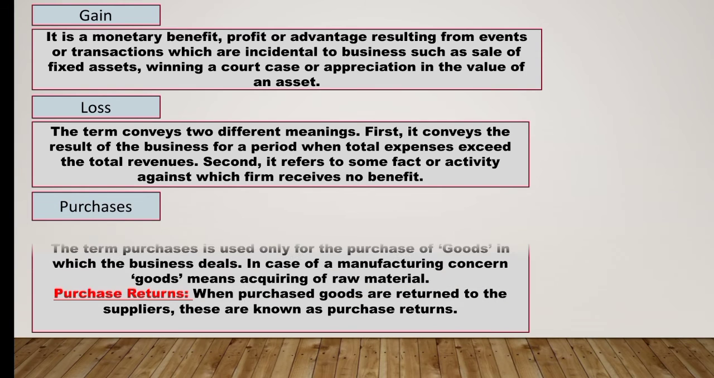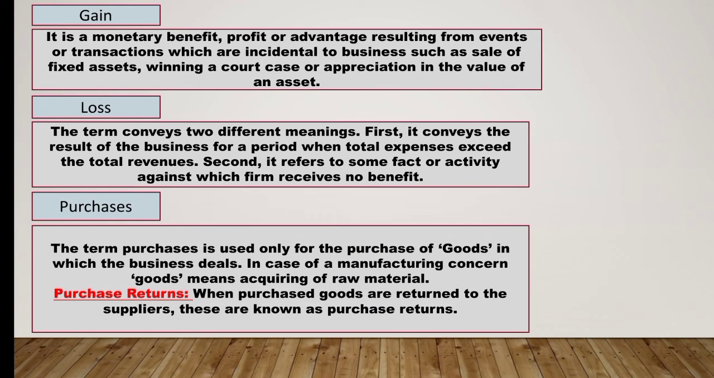Next accounting term is purchases. The term purchases is used only for the purchase of goods in which the business deals. Now why is purchase used for goods? Because goods are meant for resale. In case of a manufacturing concern, goods means acquiring of raw material for the purpose of conversion into finished products, and then it is sold. For example, if a cloth dealer purchases cloth for sale, the clothes so purchased will be called goods.